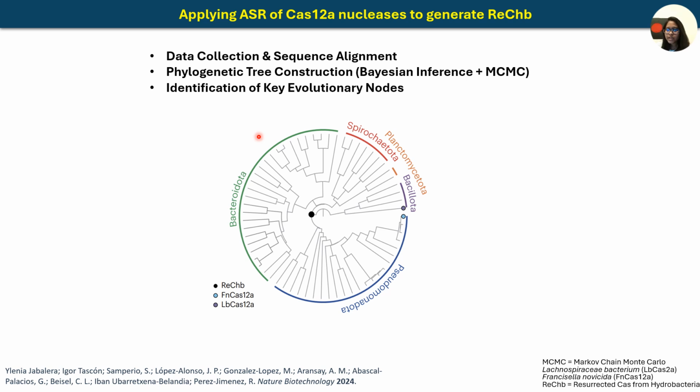So ancestral node selection is a step-by-step process. First of all, to reconstruct the sequence of RegB using ASR, they collected 63 homologs of Cas12a sequences from different species of bacteria. And then second, a Bayesian phylogenetic tree was generated using Markov chain Monte Carlo sampling. The tree was then calibrated into a chronogram, which is a time-calibrated evolutionary tree. And then the internal node represented here is the common ancestor of Hydrobacteria, which was selected for resurrection.